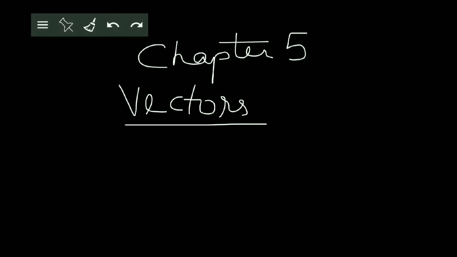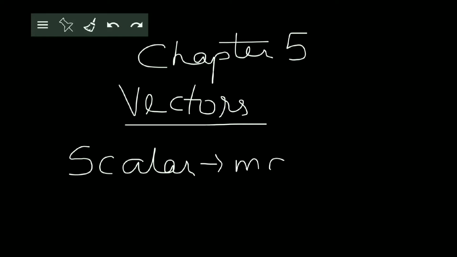Hello students, today we start with chapter 5, that is vectors. Now last year in your physics portion, you have learned that there are two types of quantities, that is scalars and vectors. A scalar is a quantity which can be defined completely by its magnitude. This you already must be knowing about it. For example, length, mass, area, volume, time, etc. These are all scalar quantities. In maths, we say that real numbers are scalars.